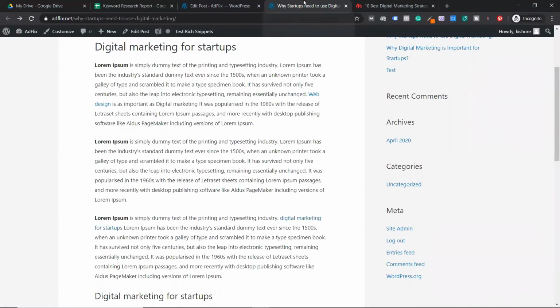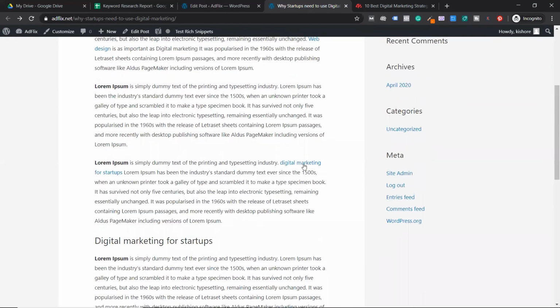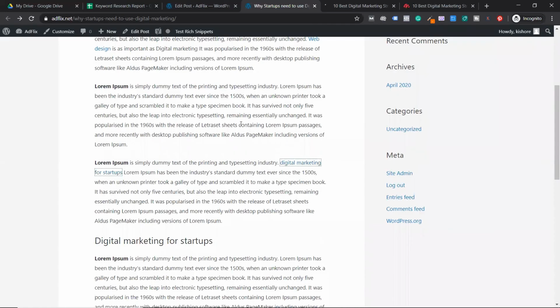So anytime a person clicks on this, I usually do this for all my external links. Whenever I am giving an external link to someone, I will make sure it opens in a new tab, which means they are not leaving my site, but still they are exploring the other site also. If I click on this, can you see it opened a new tab? Previously, it was opening the existing page only.